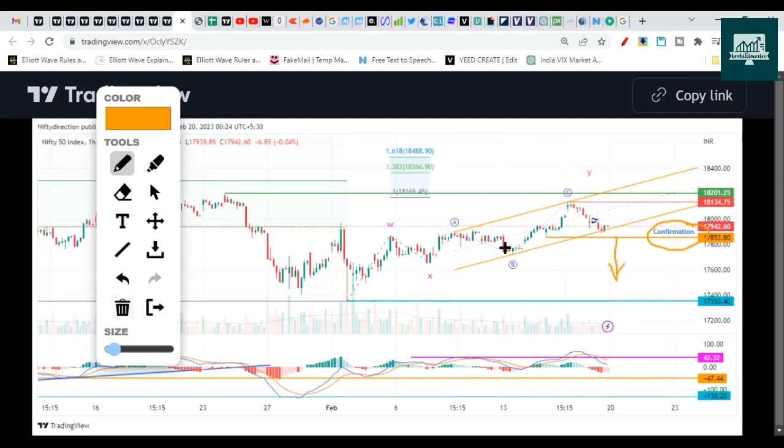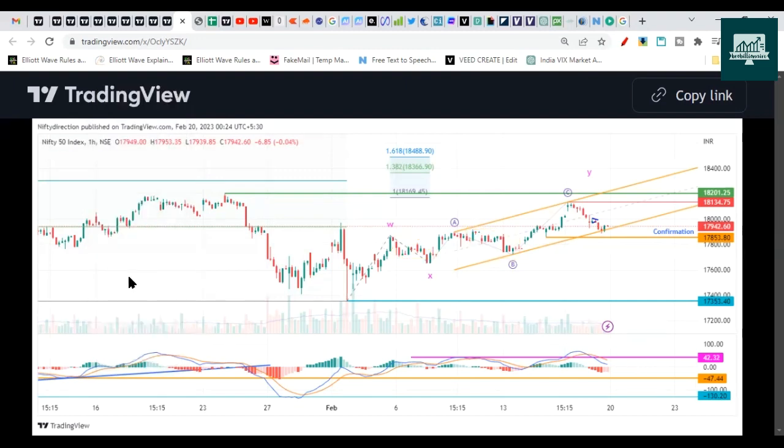If it doesn't break that and starts the pullback, there is a chance that our wave count here is going wrong. This could be something else. So here also there are doubts. This X wave and this B wave look to be equal in time. The number of bars taken by the X wave is equal to the number of bars taken by the B wave. So there are doubts whether this wave count is correct or not. It could not be a WXY, it could be something else. Okay, that's confusing, but don't get confused here.